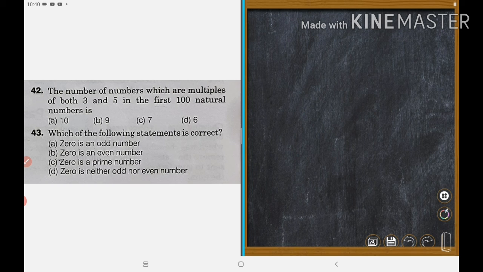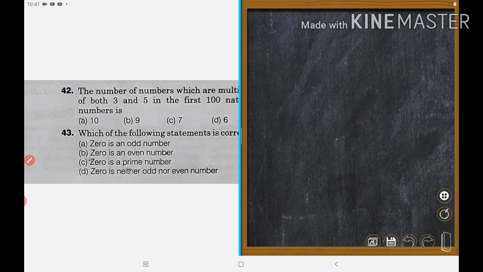You know 0 is neither odd nor even, right? 0 is an even number, it is also wrong. 0 is a prime number. 0 is neither prime nor composite number. 0 is neither odd nor even number. And D is correct. D is correct.